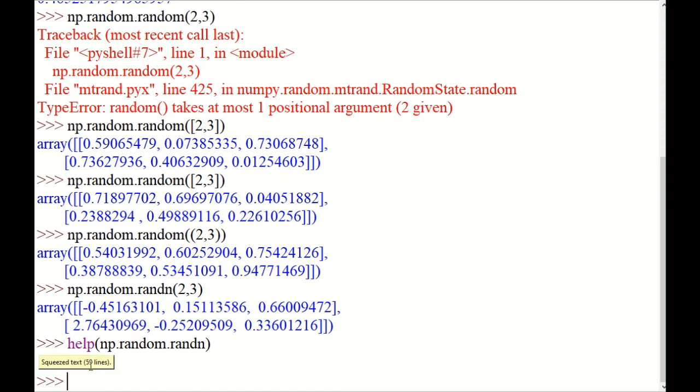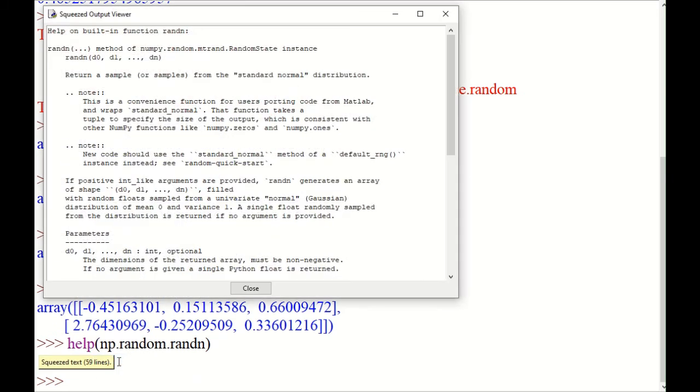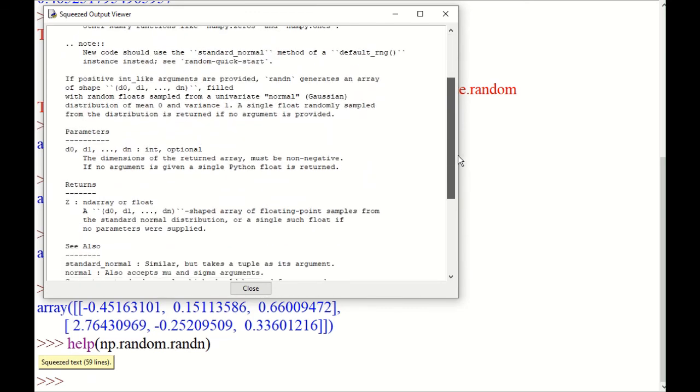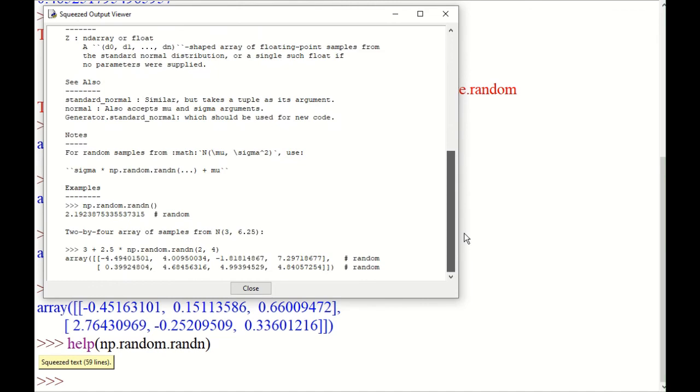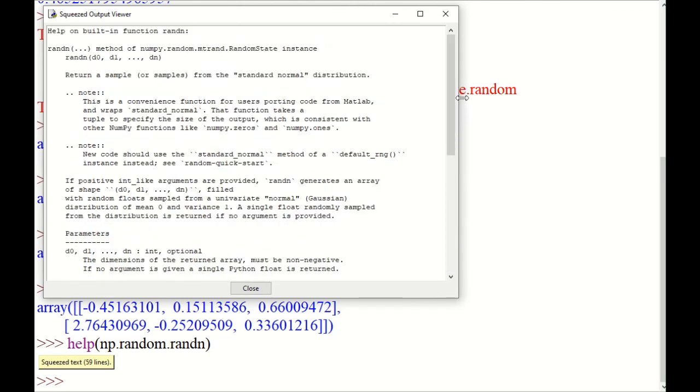You can view all the values, and you'll get all the help. So we have discussed a few random number generators, and I advise you to try others as well. You try at least the random function.